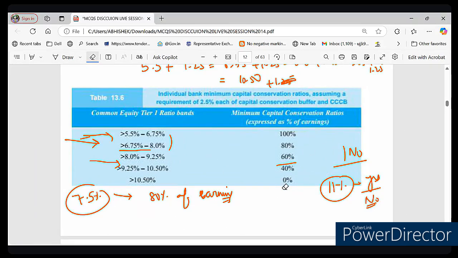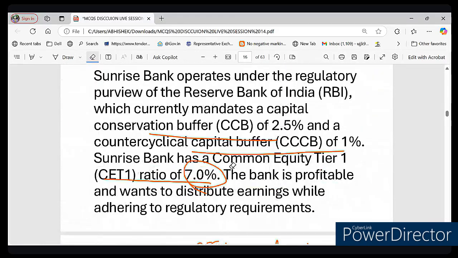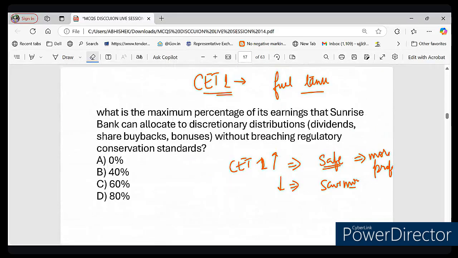So it means that it must conserve 20% of its earning, and it can distribute 80% of its earning for dividend and share buyback. So what will be the correct answer to this question? The correct answer will be option D, that is 80%. Very good. Option D is the correct answer.